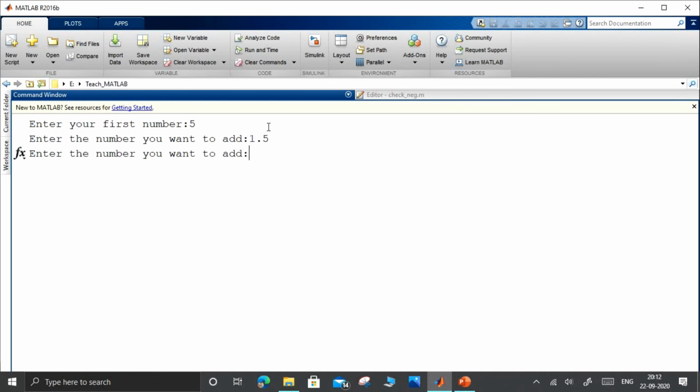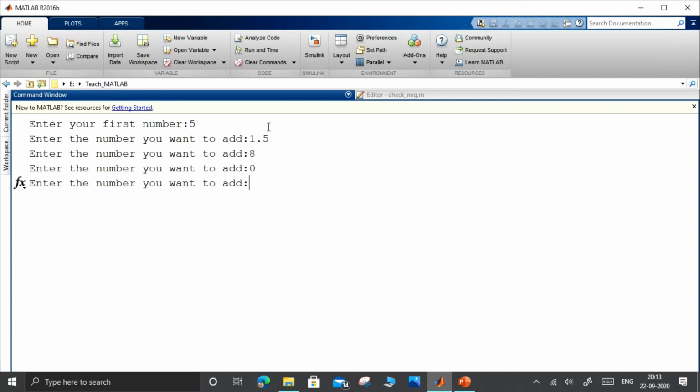Now it is going for the second time. Here I'm entering another number 8. So again the while loop is running. So this loop will run indefinitely as long as I'm giving only positive numbers. So even if I give a 0, still the statement is valid.